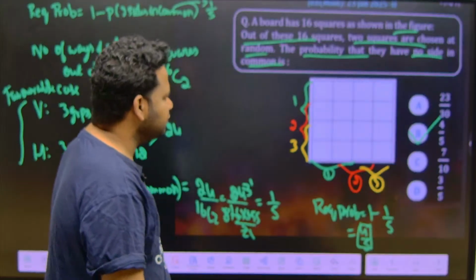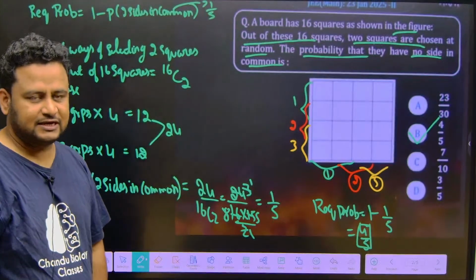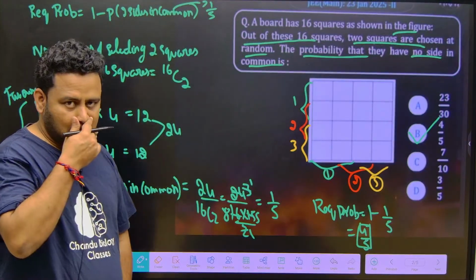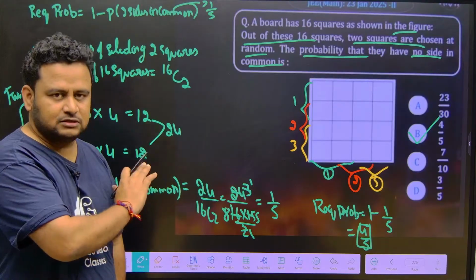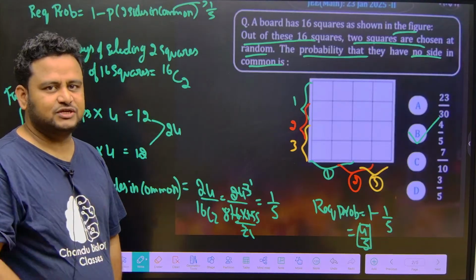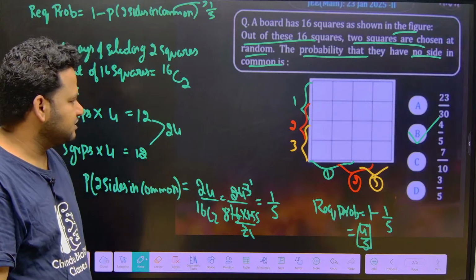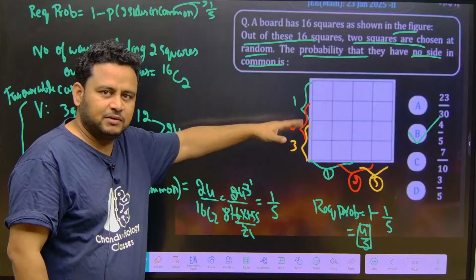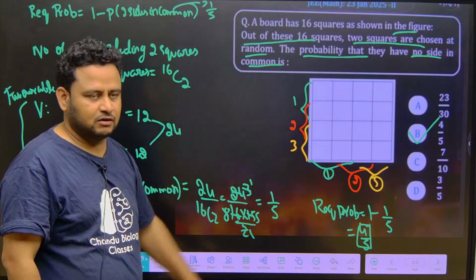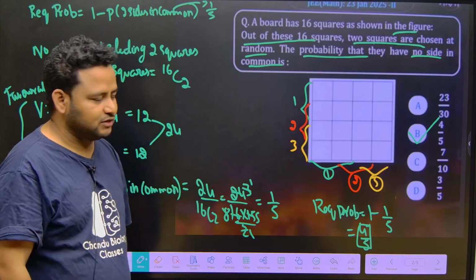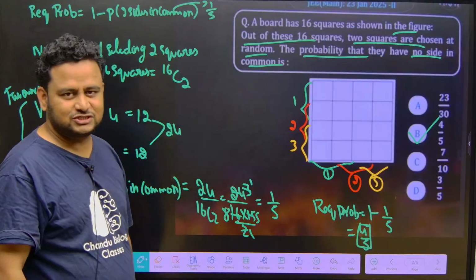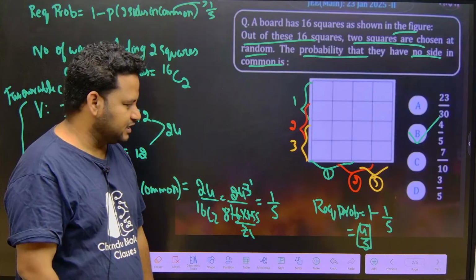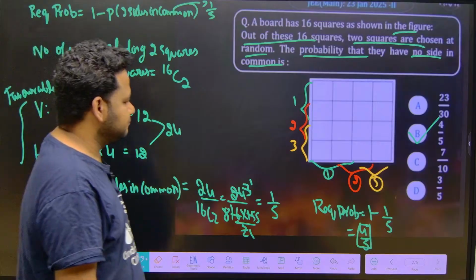This is how you have to solve this question. Done? This is also based on proper definition. A clear definition-based question they have asked. Fairly simple question, but you should know how to find the number of squares with 2 sides common. Even if they give 3 sides common, you can find it, then it will become 2 groups, that's all. Clear? Done, friends. Let us move to the next question.